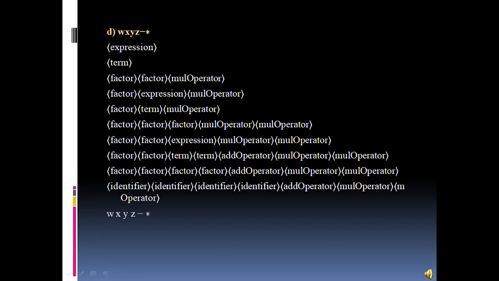Yeah, so the fourth sub problem is w x y z minus and a multiply operator. Here the whole is an expression, and according to the previous question we can further divide it into a factor, then an identifier, and we can see that it is also a postfix notation.